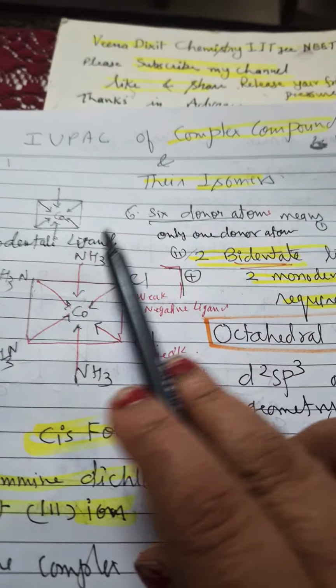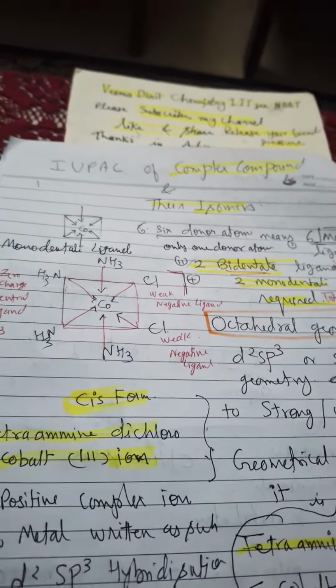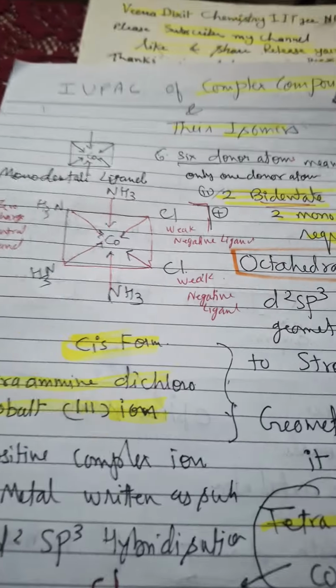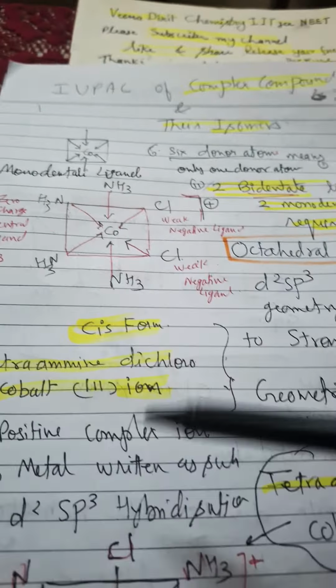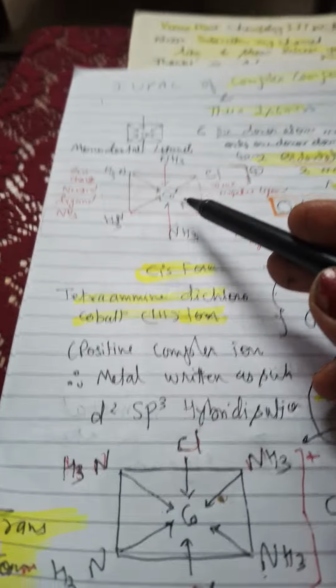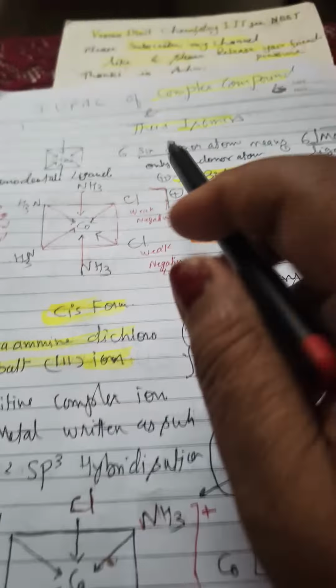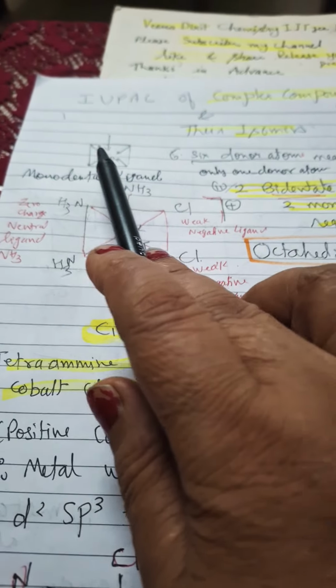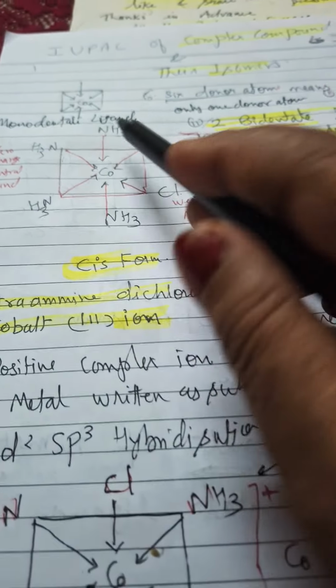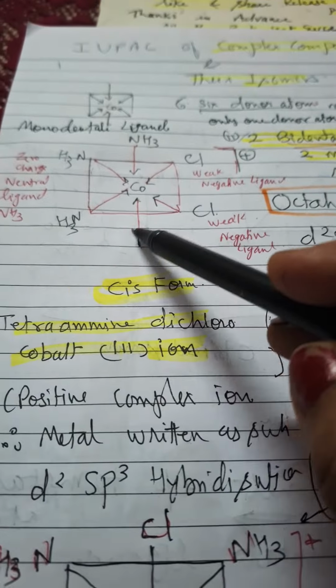Hello student, here we discuss coordination complexes and cis and trans isomerism. Cis isomers and trans isomers are geometrical isomers of each other. Here we are discussing octahedral complexes. Octahedral complex means there are 6 donor atoms.